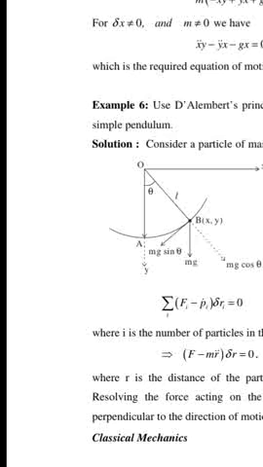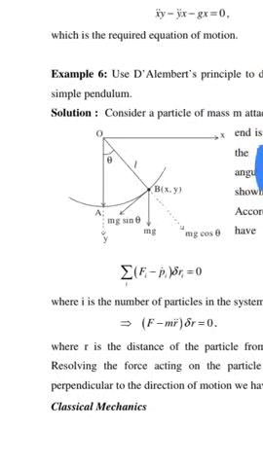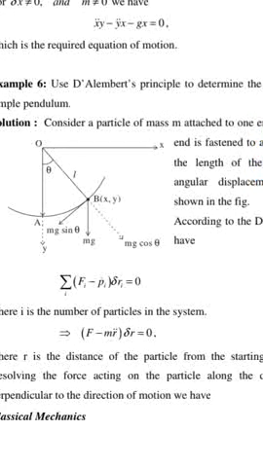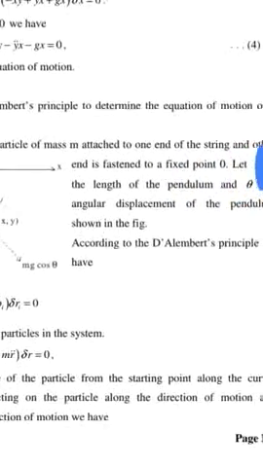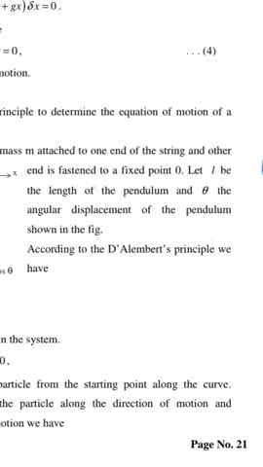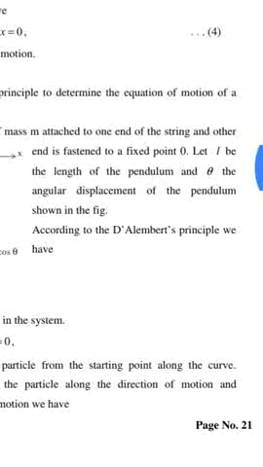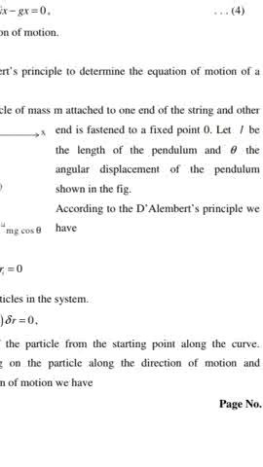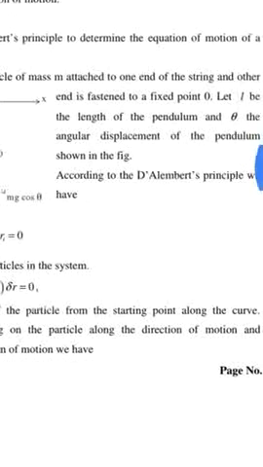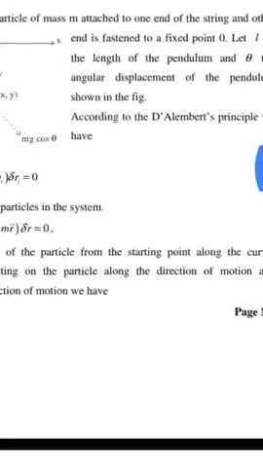Consider a simple pendulum fixed at the origin, with the center of gravity acted on vertically, and consider a particle of mass m attached to one end of the string and the other end fastened to the fixed point O. Let L be the length of the pendulum and theta be the angular displacement of the pendulum as shown in the figure.